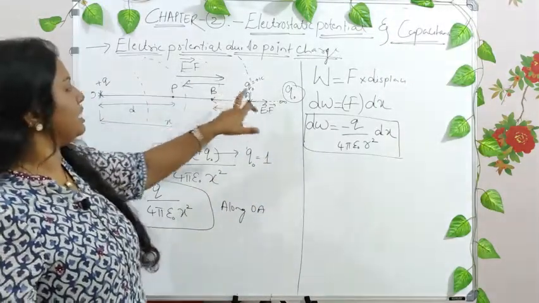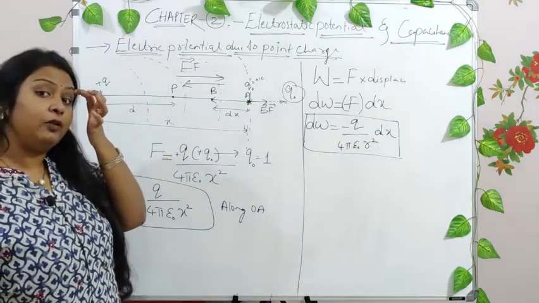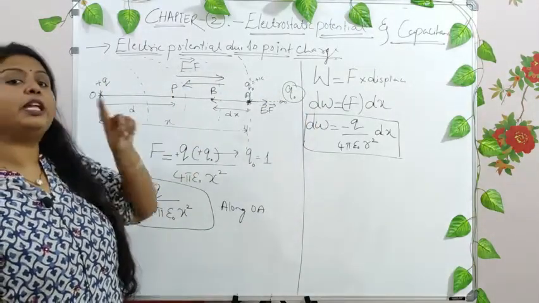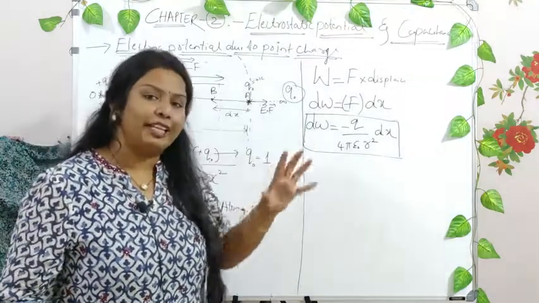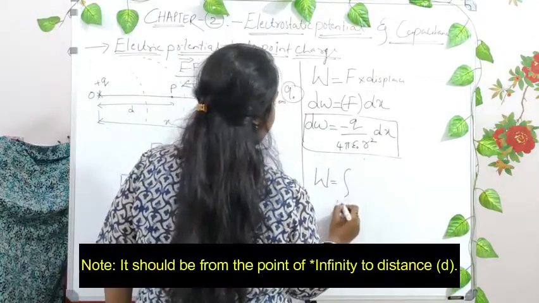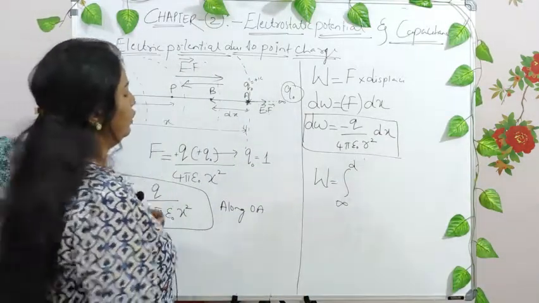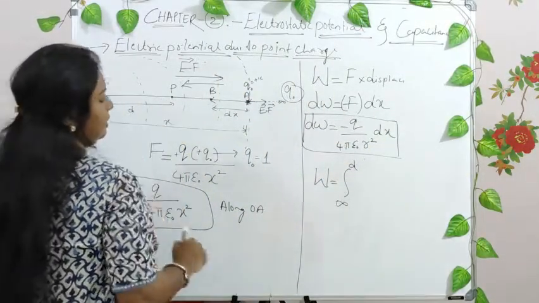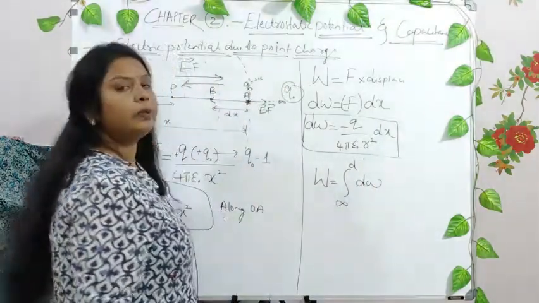If you want to move a test charge from the region of infinity to a point P, then you take the total work done in moving a test charge from infinity to P, right? For small differential things you take d; for the whole, when you want to consider it, you take integration. D is the distance of this particular point P. From infinity you are going up to the point P whose distance is d. So it is from infinity to d of dW, right?